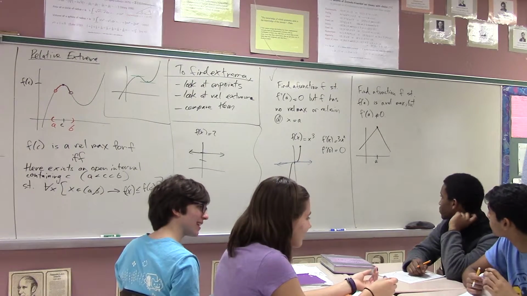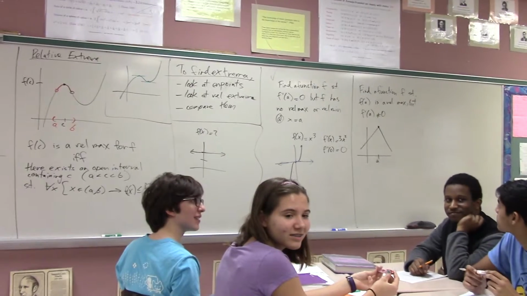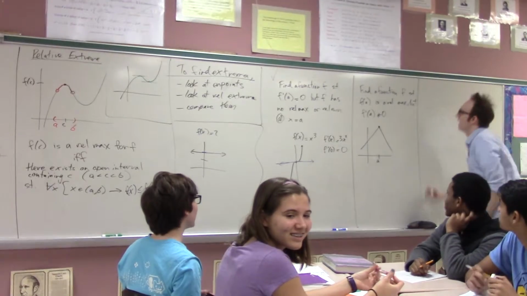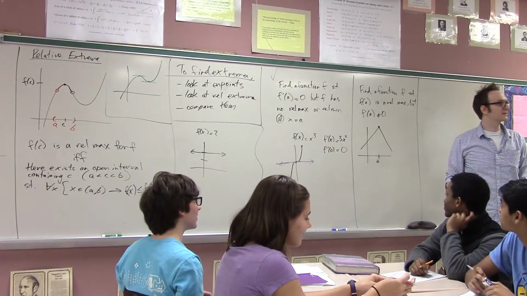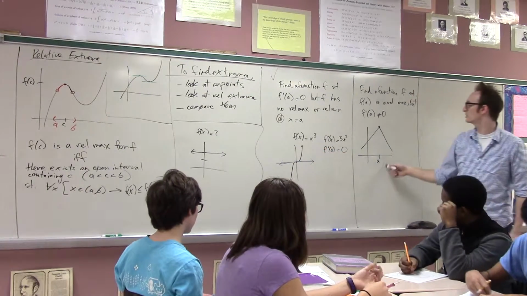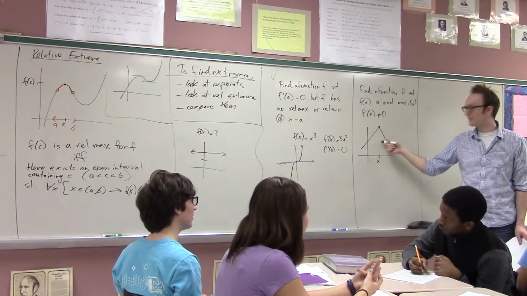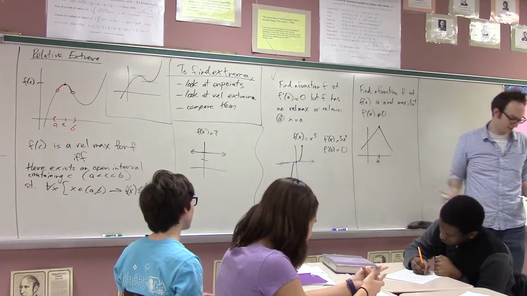Okay, so this is actually terrible. Do you see how this is kind of annoying? Because not only is it not true that when the derivative is 0, there's a relative max, but it's also not true that I can find all the relative maxes by just looking where the derivative is 0.